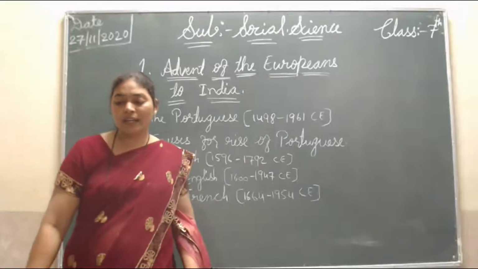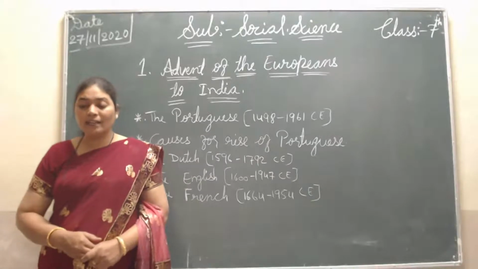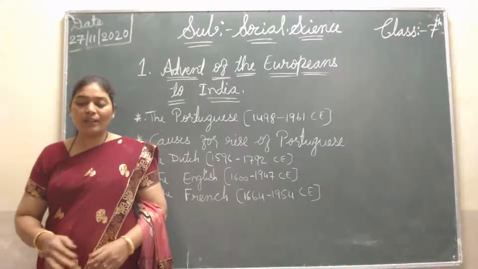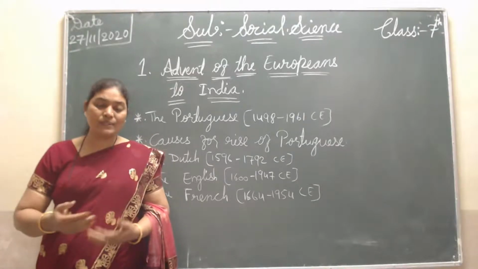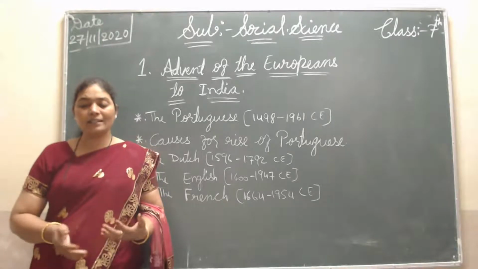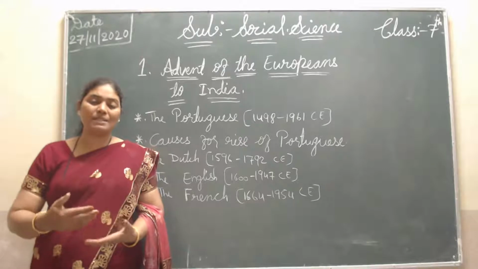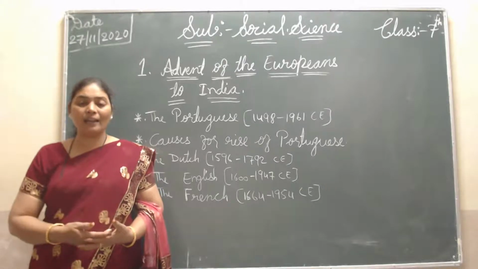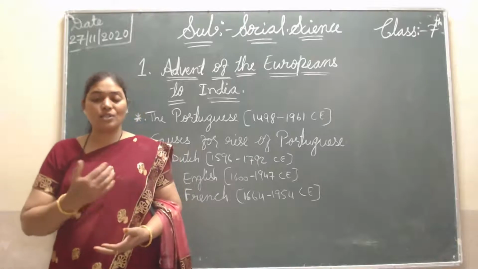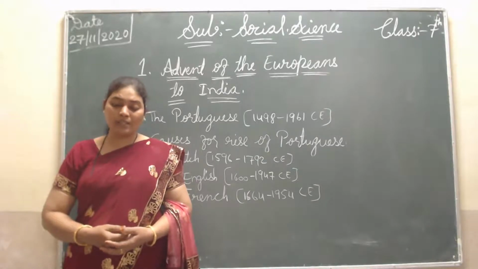So here on 17th May 1498, Vasco da Gama reached Calicut in Kerala. By this way, they started the new sea route and began business with India. Then slowly, they settled in India while doing business and started converting the local people to Christianity. That was also their aim, and they aimed to build their colonies in India.